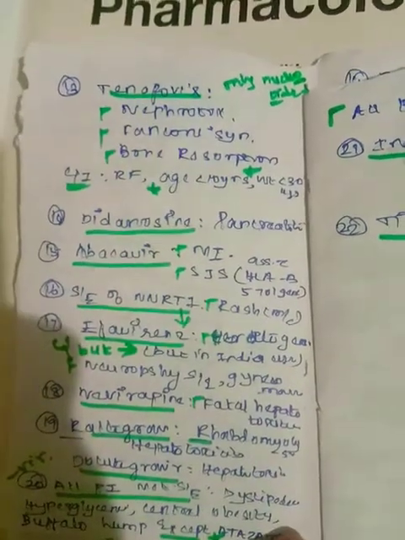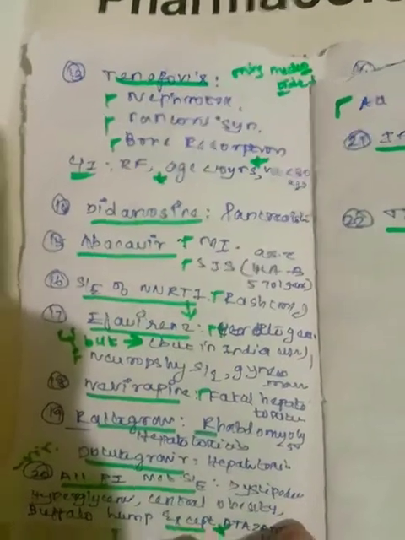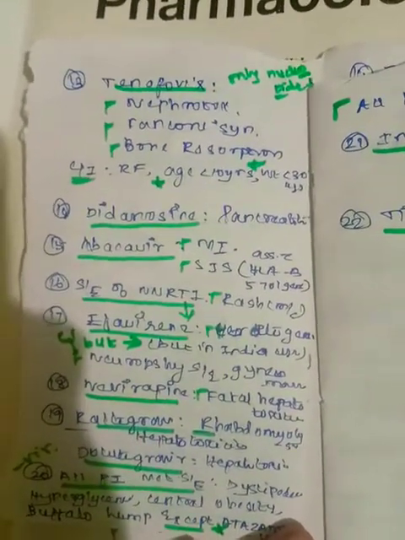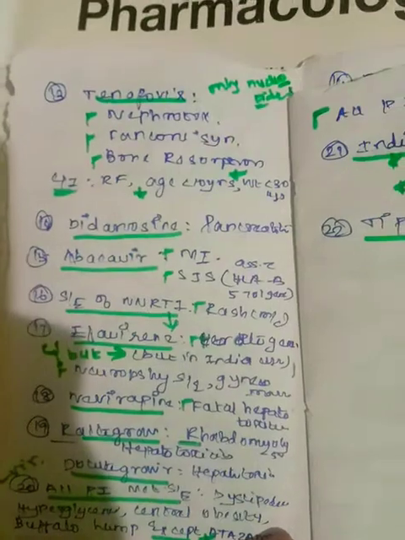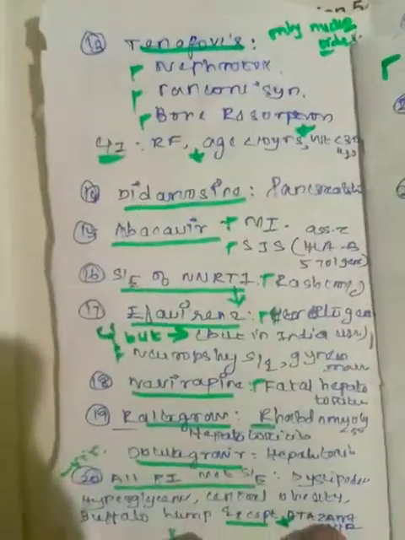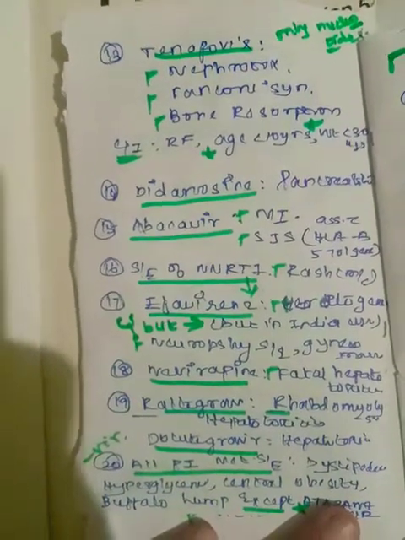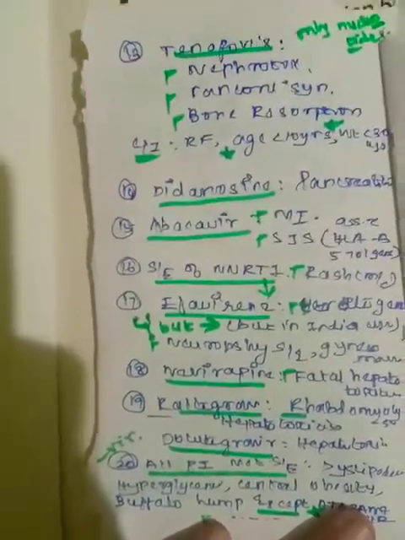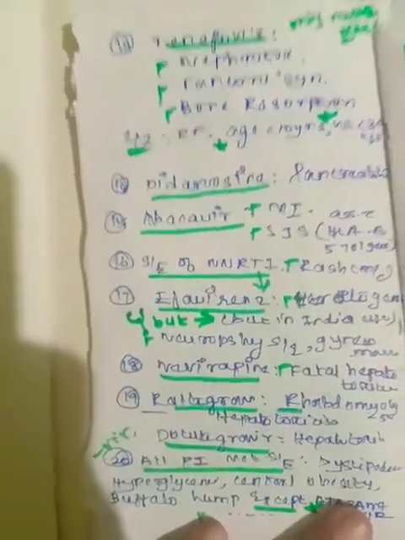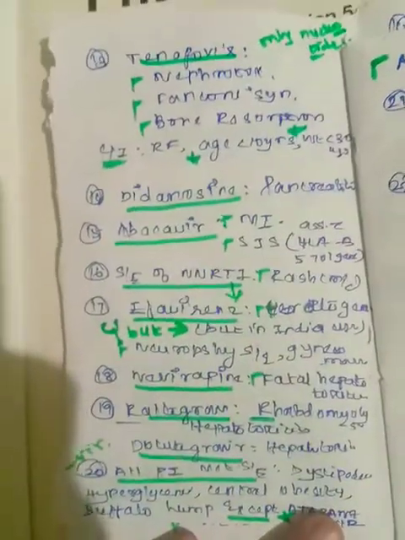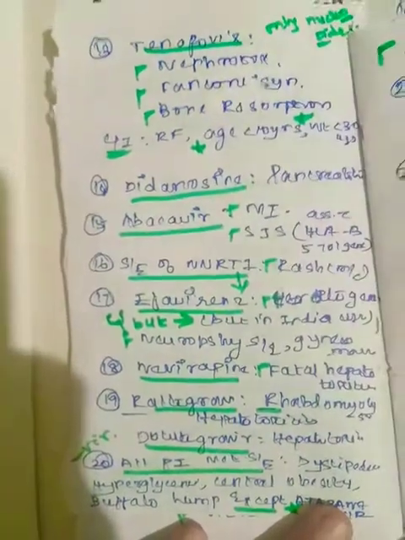Then again raltegravir, dolutegravir, all are 'vir' group of drugs, which means protease inhibitors, right? So the 'vir' group of drugs again cause hepatotoxicity, especially raltegravir, R for R, raltegravir has rhabdomyolysis. Then again the rule, all PIs have hepatotoxicity. Again one rule, all PIs have metabolic side effects too, like dyslipidemia, hyperglycemia, central obesity, buffalo hump, like this.